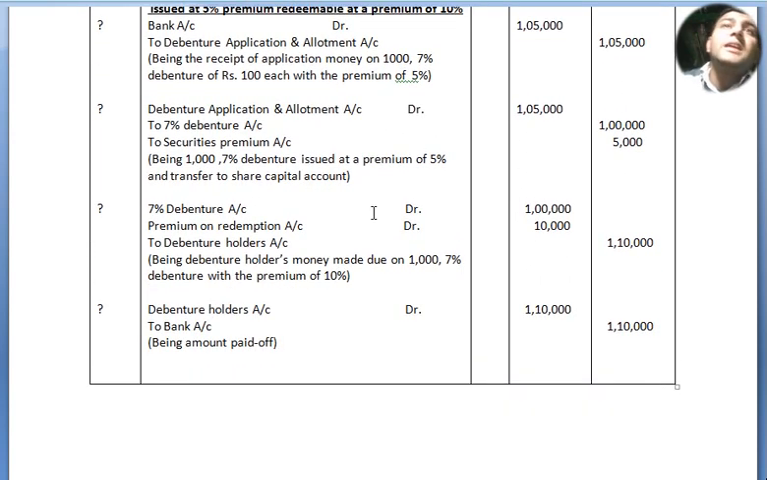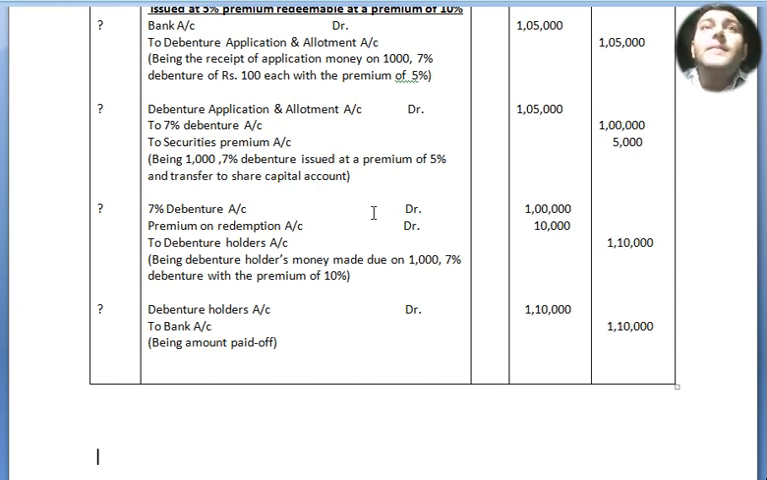Now debenture application and allotment account debited to 7% debentures account and to securities premium account. Here we have segregated the amount, being the transfer made to the capital account. So 1,000, 7% debentures issued at a premium of 5% and transferred to share capital account. Now 7% debenture account debited, premium on redemption account debited 10,000, to debenture holders account 1,10,000.